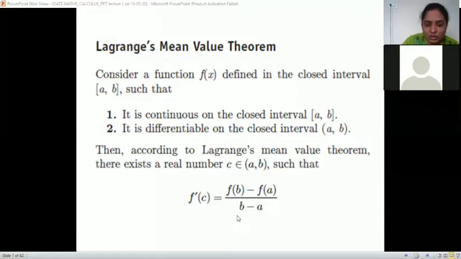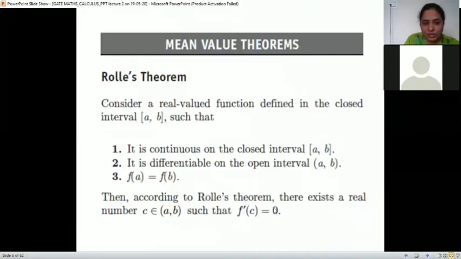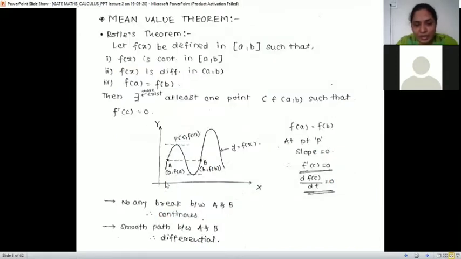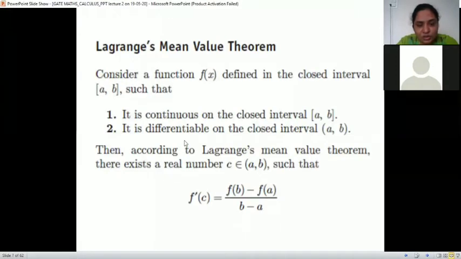Remember, Rolle's theorem says f dash of C is 0 if these conditions are satisfied. What is the change between Lagrange's and Rolle's theorem? In Rolle's theorem, the function must be continuous, the function must be differentiable, but there is one more condition, that f of A should be equal to f of B, and then only Rolle's theorem is satisfied. But in case of Lagrange's theorem, only two conditions are there. If the third condition is not satisfied, then we can use Lagrange's theorem.